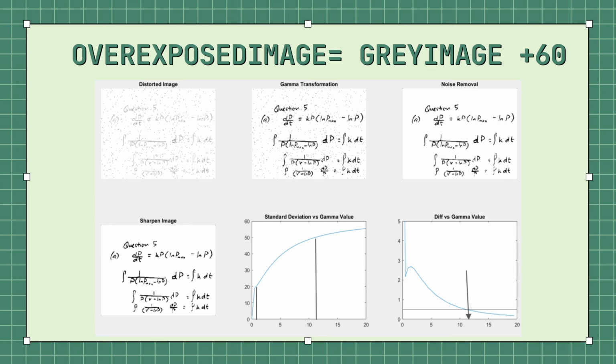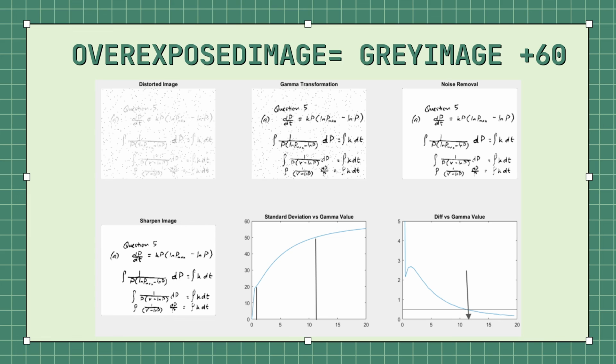The standard deviation before and after gamma transformation is 20.7260 and 50.2971 respectively. The contrast of the image has improved. We can know the standard deviation value by seeing the graph of standard deviation versus gamma value at gamma value where the gamma value is 1 and 11.5.